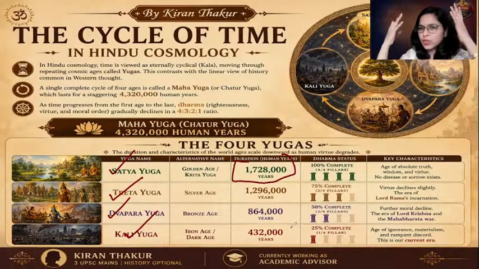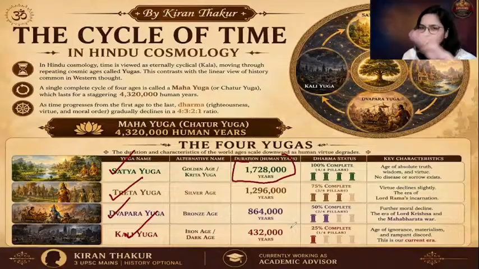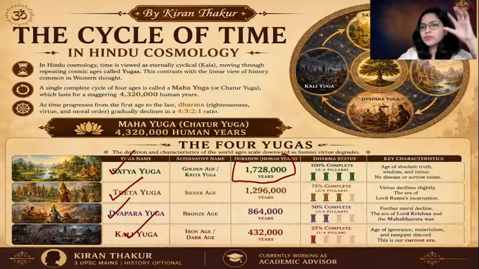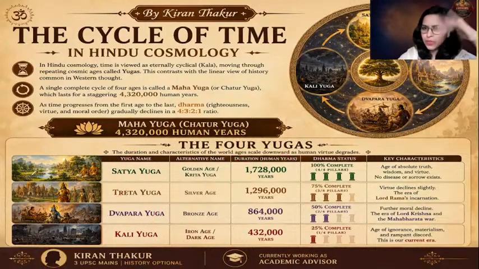And slowly and gradually, the Kali Yuga will end. So in this Mahayuga, everything will end. One Mahayuga will end, and a new Yuga will begin. So this is the Hindu philosophy of time. Just remember this: Satyug, Treta Yug, Dwapar Yuga, and Kali Yuga. The timeline you need to remember. This can come in prelims, so I have highlighted it.